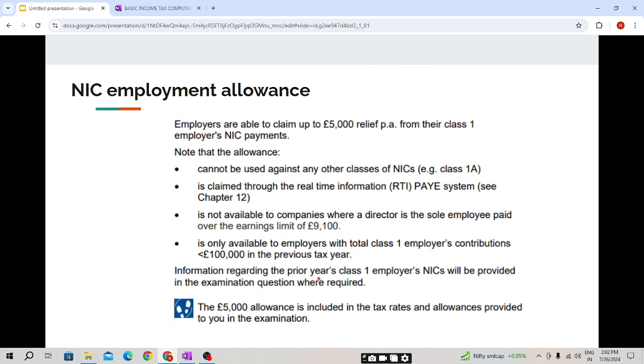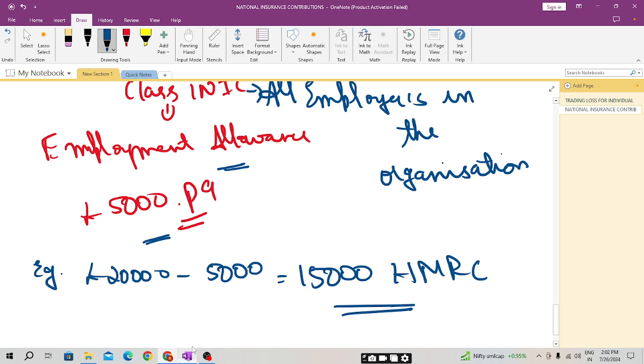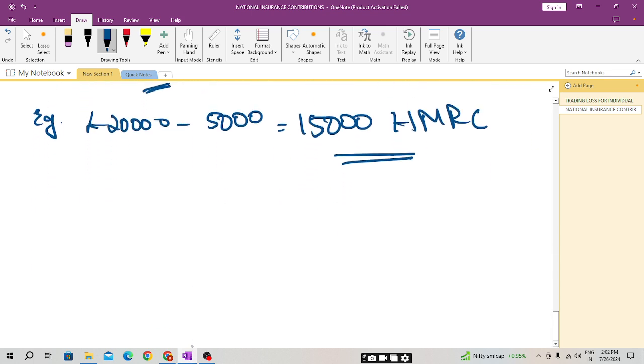Information regarding the prior year class 1 employer NIC will be provided in the examination question where required. If it is provided, then you need not claim the employment allowance. The £5,000 allowance is included in the tax rates and allowances provided to you in the examination. So students, we have discussed one more point regarding the employment allowance of £5,000.